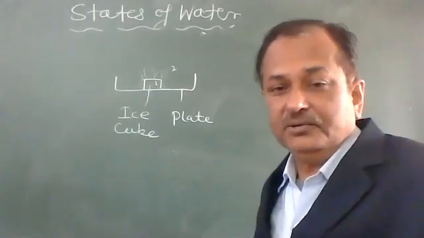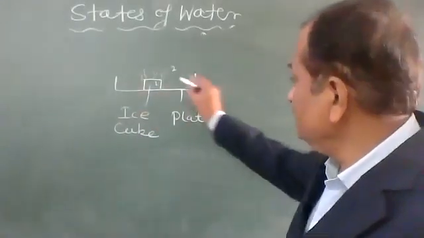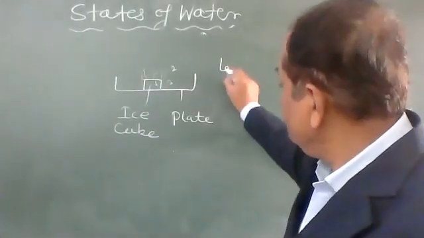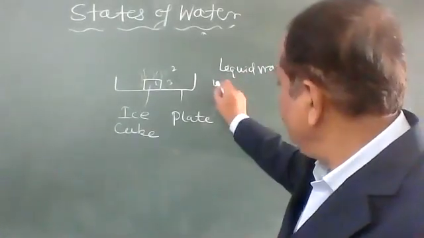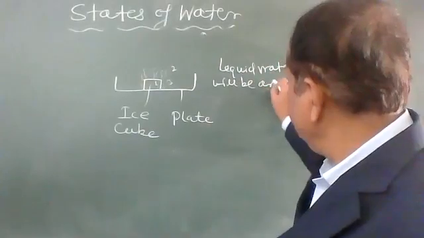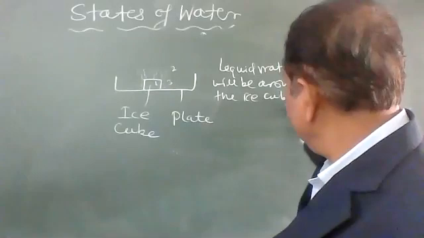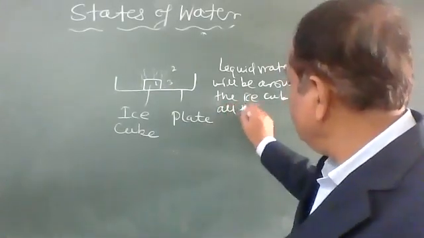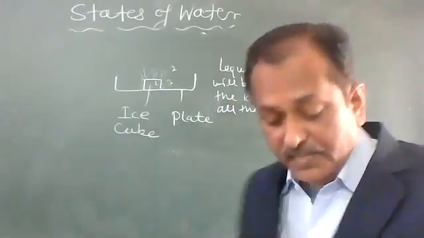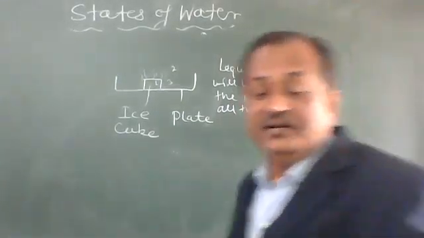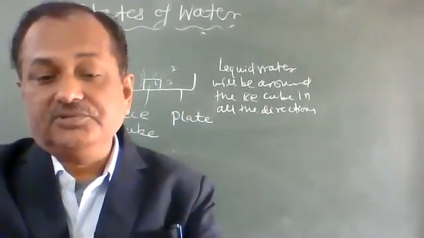The third, liquid water, will be around the ice cube in all directions. So children, this is called the triple point of water, and this is all about the states of water.